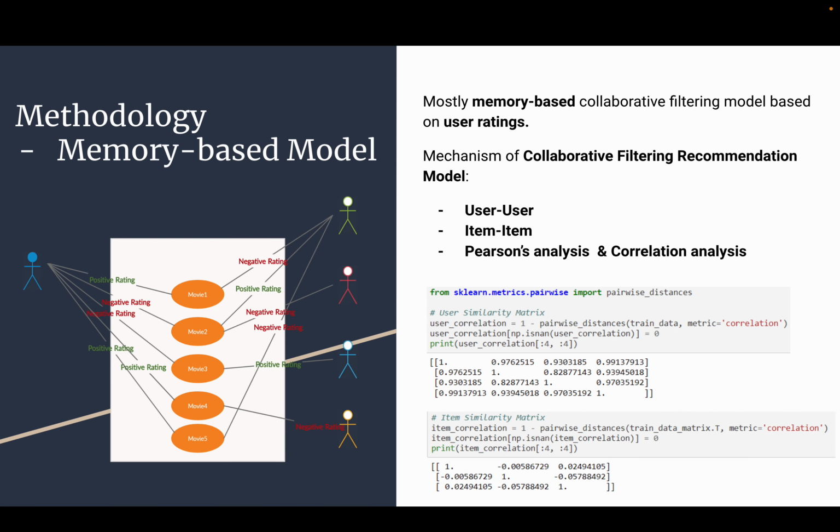And for the methodologies, we use memory-based collaborative filtering to make recommendations to the movie users. The technique is based on the idea that users similar to one user can be used to predict how much the other one would like a particular genre or movie that has been watched by the second user too. For user-to-user collaborative filtering, we find the look-alike users based on the similarities and recommend the movies which the first user's look-alike has chosen in the past. This algorithm is very effective but takes a lot of time and resources to process.